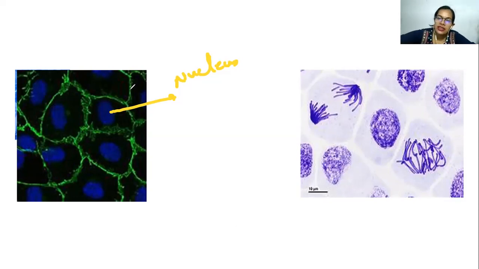So let's come back to this. If your cell is dividing, okay, like from 1 it is going to become 2, then you can see that these are the chromosomes. Can you see? So these are the normal, non-condensed form, and once they condense to form chromosomes, you can see over here. So if it is a human cell, then you have got the 23 pairs of chromosomes,